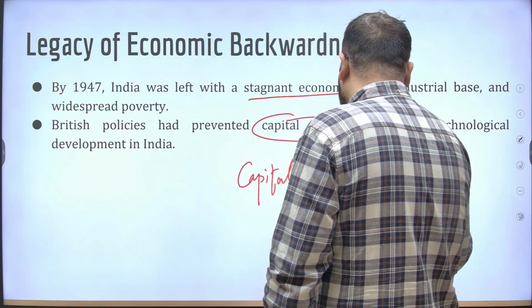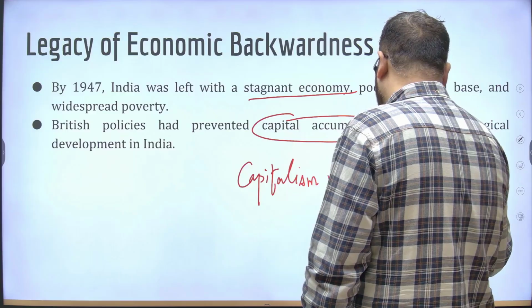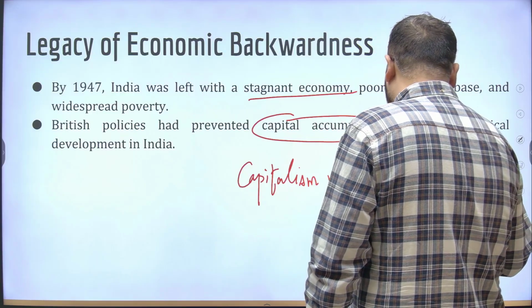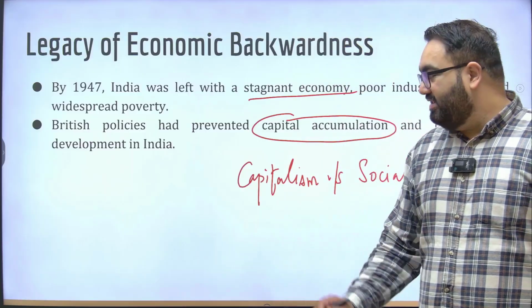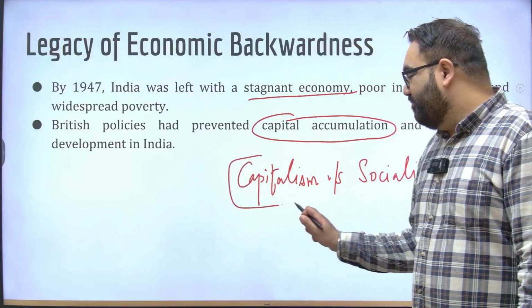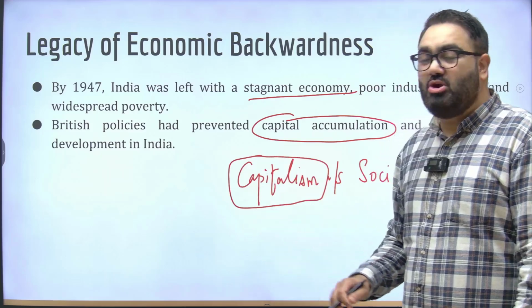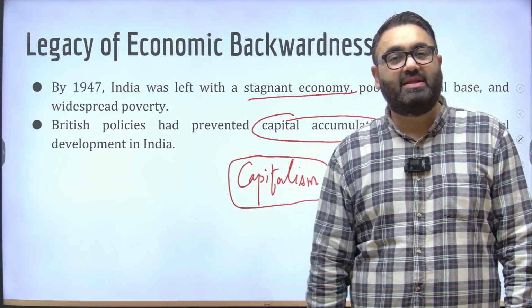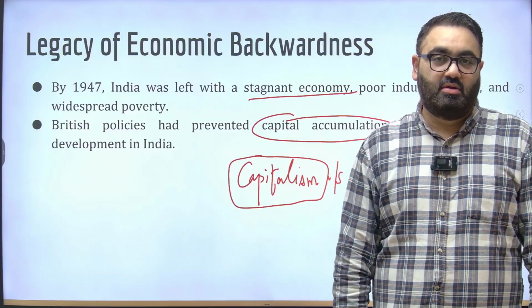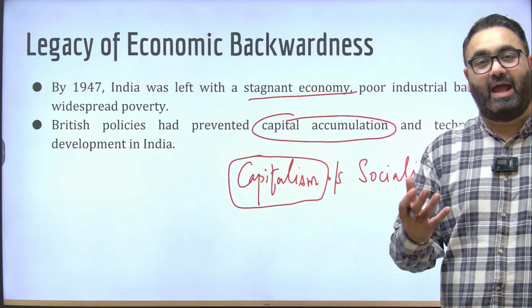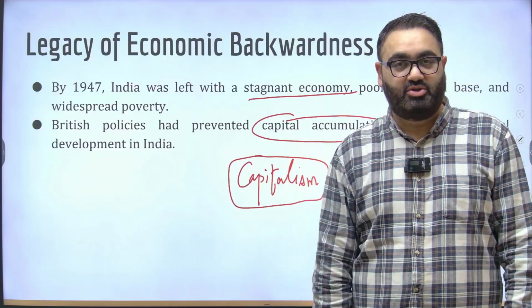When we became independent, the major debate was about capitalism versus socialism. While countries such as the US wanted us to adopt capitalism, countries such as the USSR wanted us to adopt socialism. The problem with capitalism is that it depends on private ownership and thus demands investment from private individuals. For that, some capital has to be accumulated with private individuals.